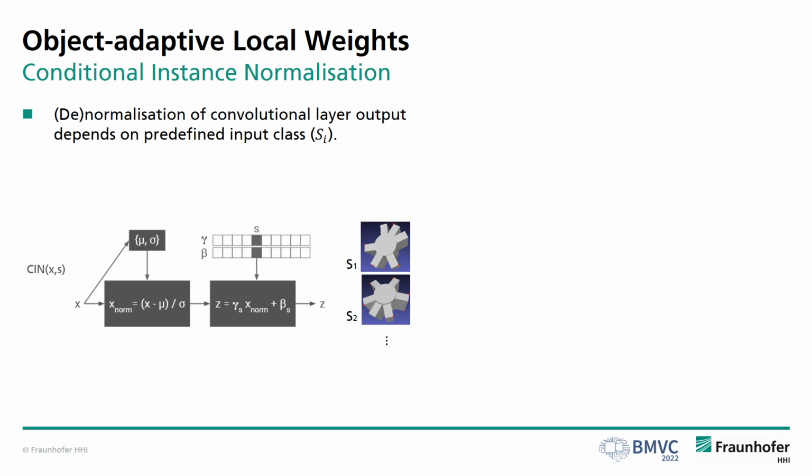Class adaptiveness is added to the network by inserting object or class-specific weights. We make use of the idea of conditional instance normalization for that. Here, the output of a convolutional layer is first normalized and then denormalized with a learnable affine transformation. The choice of the denormalization parameters depends on the predefined input class. In our case, the input class is the class of the observed object.